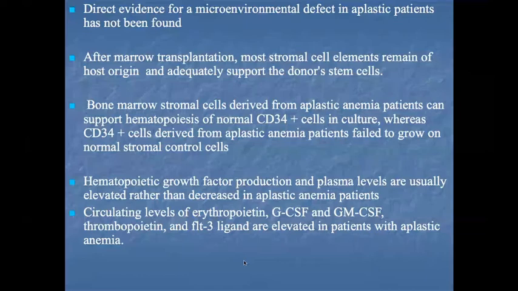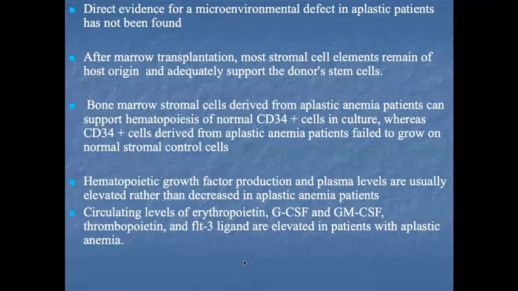Another thing is that hematopoietic growth factor production and the plasma levels are usually elevated rather than decreased in the aplastic anemia patient. Growth factor levels are increased in the plasma because there is an absence of hematopoietic cells and our body itself tries to compensate.